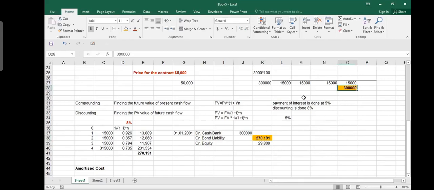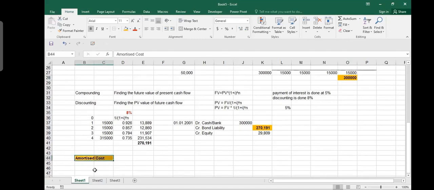You call it unwinding. I'm going to unwind it. How do I do that? Now there is a concept of amortized cost. And that's a very important concept. It is the strongest pillar of understanding your IFRS 9 or financial instruments. You cannot handle or manage financial instruments if you do not understand amortized cost. Now let me show you how it works.